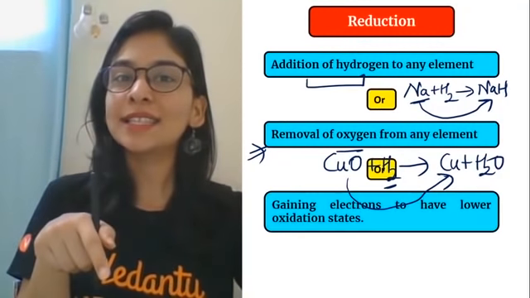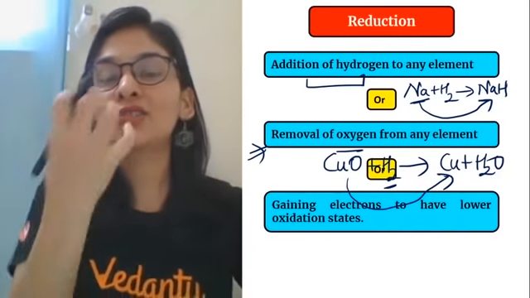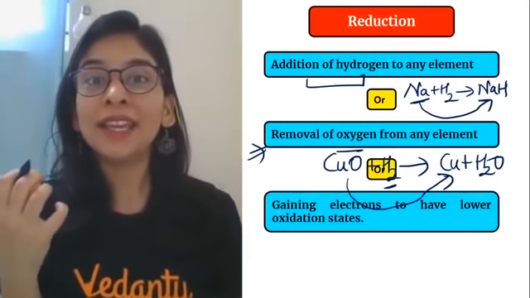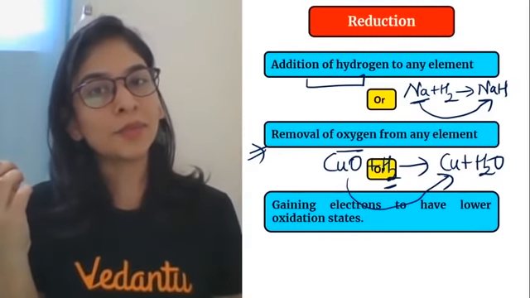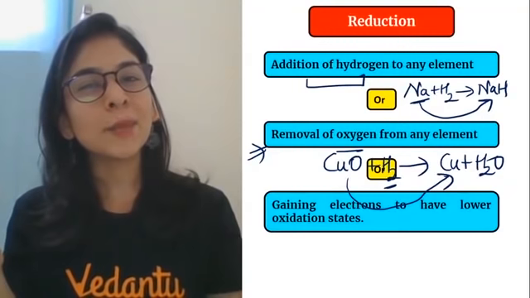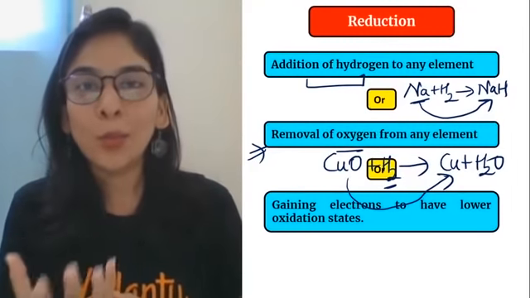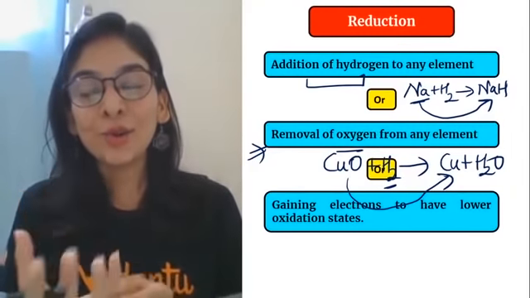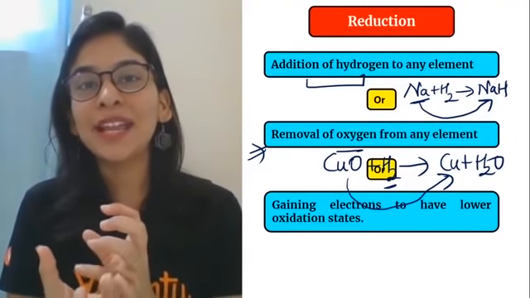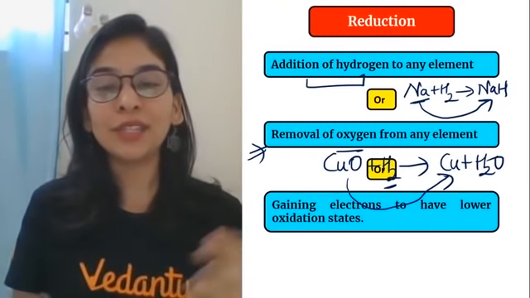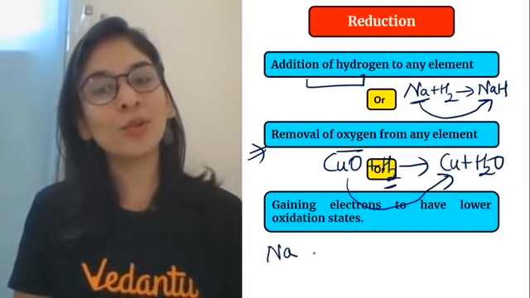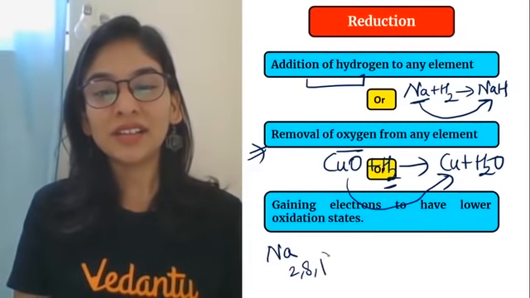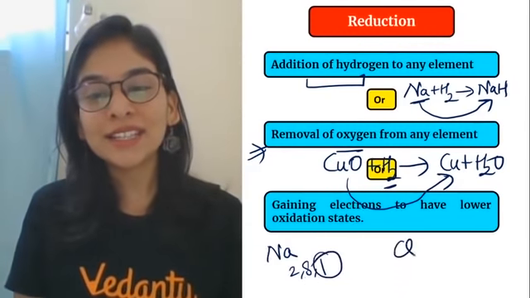We have one more concept on the basis of electron gain. तो oxidation में क्या देखा था my students? That the substance is losing electron. If the substance is losing electron, someone has to accept it. So the other substance will accept the electron, just like I have given you the example of sodium. Sodium really wants to lose its electron.